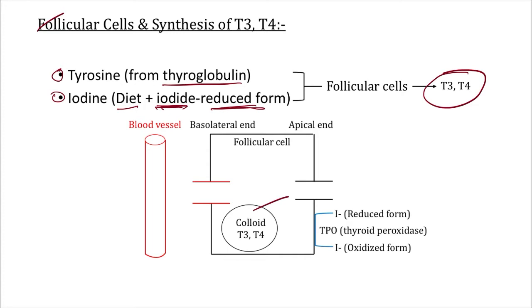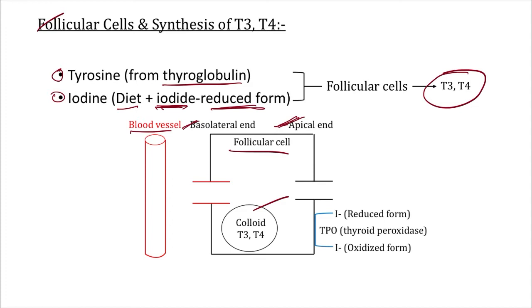With this important note, sir, see here, very important. This is one typical follicular cell. This is the blood vessel. The end of follicular cell which is close to blood vessel is known as basolateral end. The end of follicular cell which is away from blood vessel is known as apical end. Why this is important, sir? Because on both the ends we have certain transport proteins and channels. That's why this is very important to know.